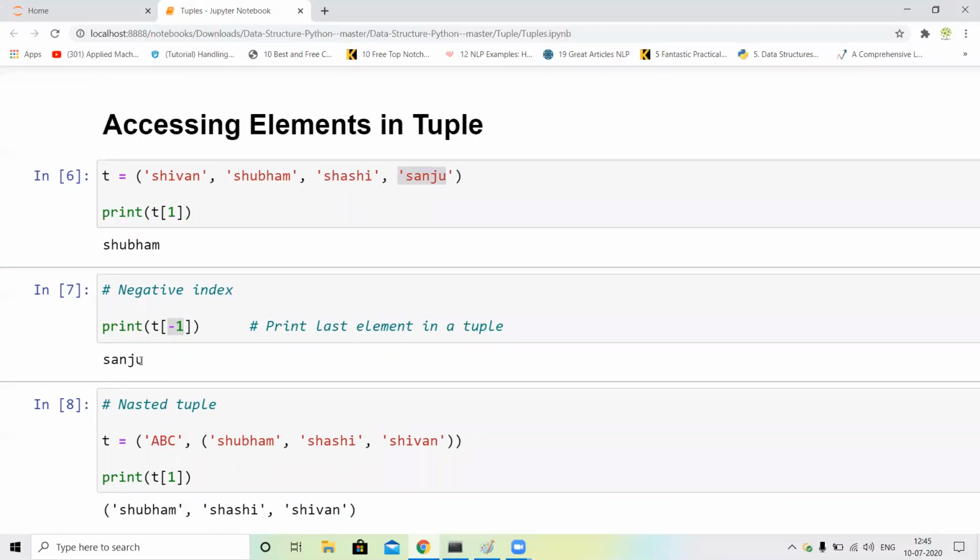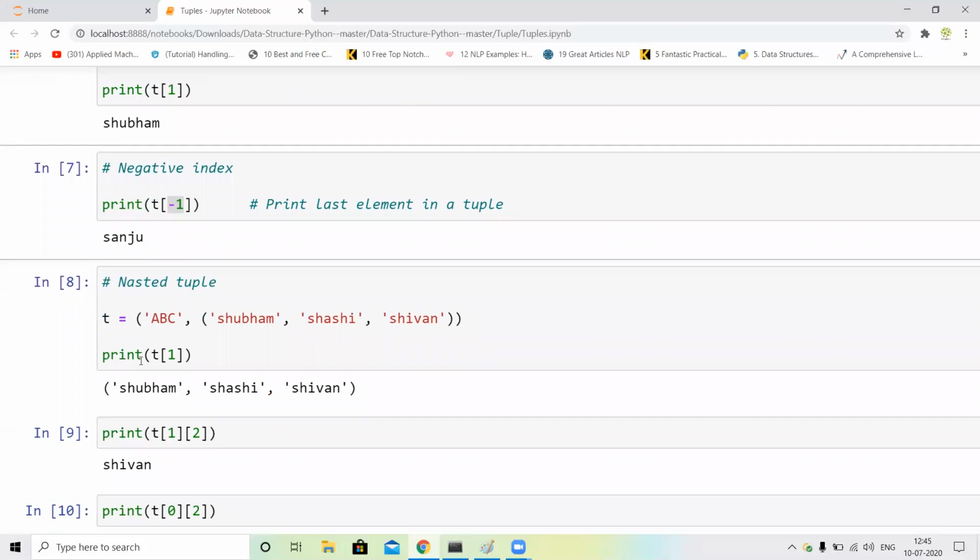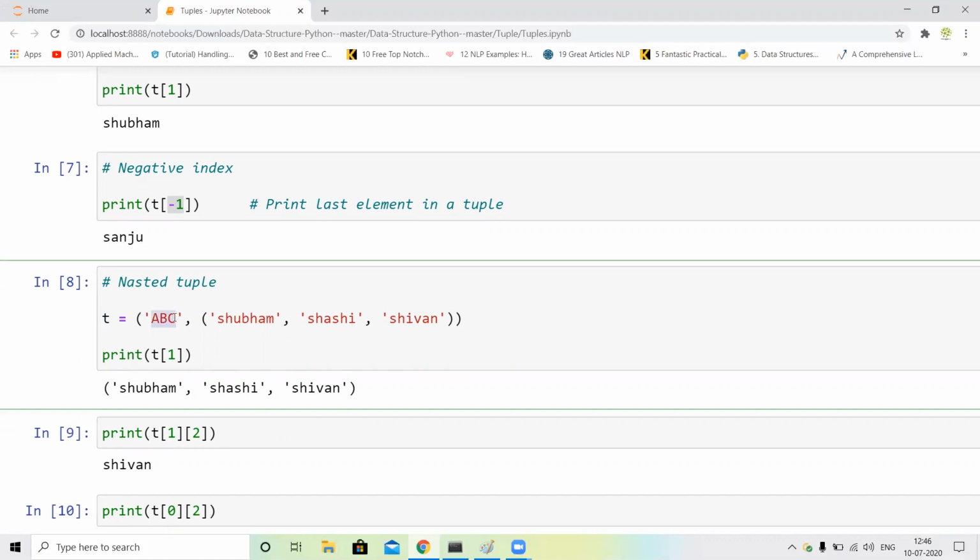Next, nested tuple means you can store, like in a big trolley bag, a small trolley bag. So first of all I just assign ABC in our tuple, and then in the tuple I can store another tuple.